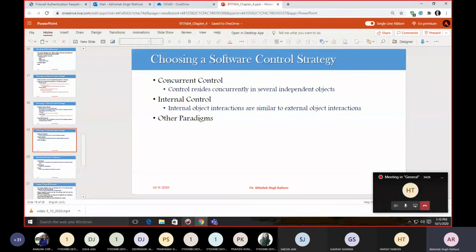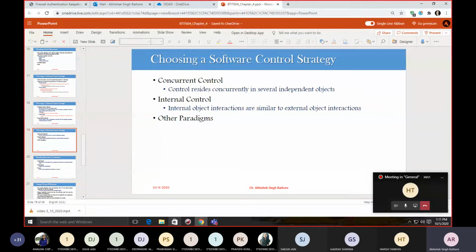Then another thing is that we are going to some other paradigm. We can assume that we are interested in procedural programming, but other paradigms are usually possible, such as a rule-based system, a logic programming system, and other forms of non-procedural programming.